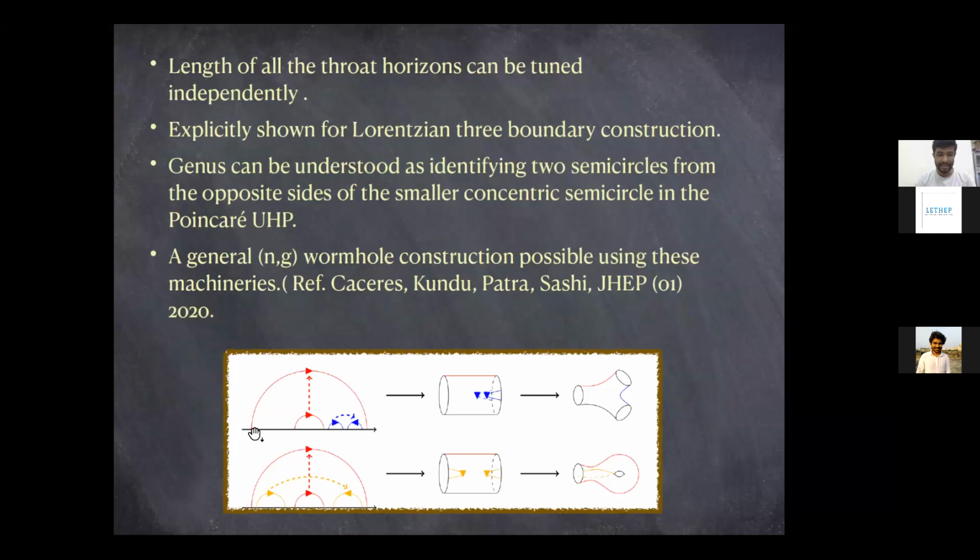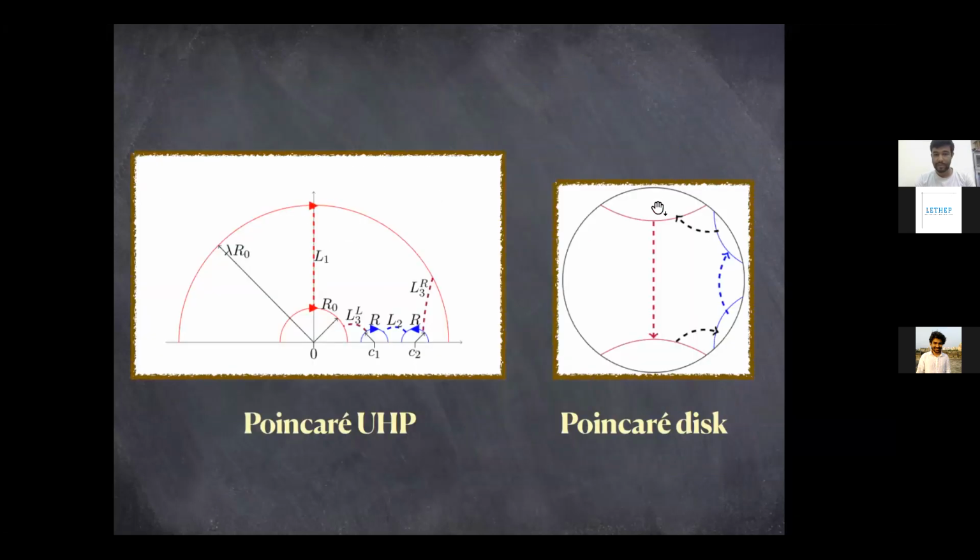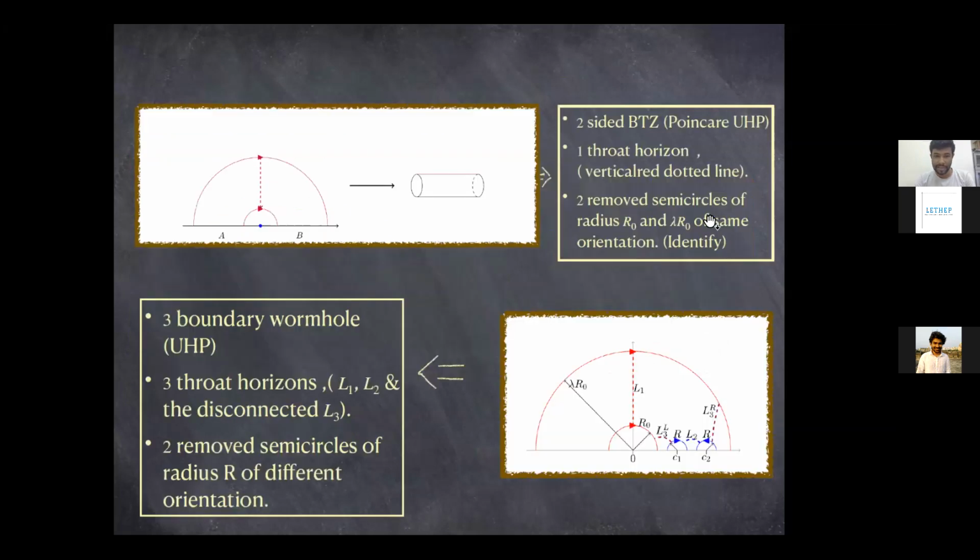These are the exits, right? So for example, here you have removed these semicircles. That's what you're calling exits, A and B. I see. Okay. For example, here in the two boundary case, this is one exit and this is one exit.